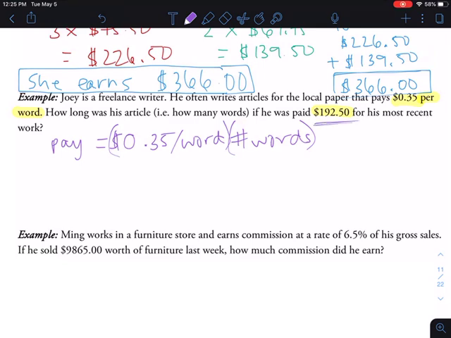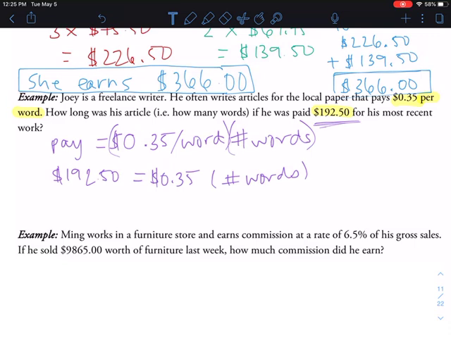But this time we already know how much he got paid. So this time we're saying $192.50 is his total pay, and we know that it's going to be $0.35 times the number of words, right? So what we're looking for is the number of words. That's what we want, and we can solve that by dividing by 35 cents each side.